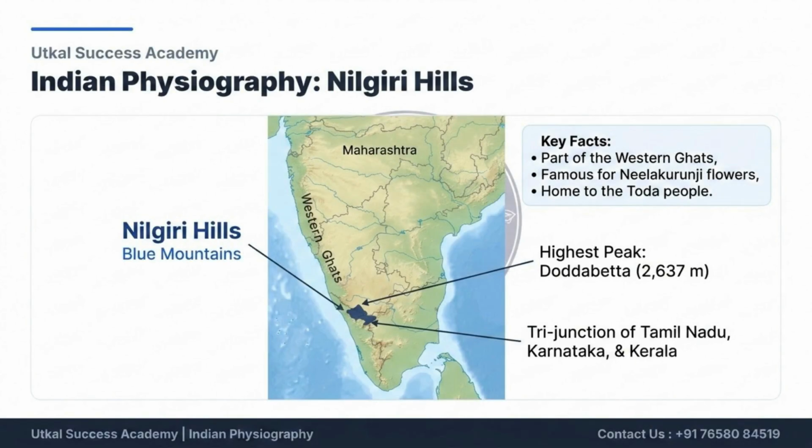The Nilgiri Hills, or Blue Mountains, are part of the Western Ghats. Key facts include that they are famous for Neelakurinji flowers and home to the Toda people. The highest peak is Doddabetta at 2,637 meters, and they form a tri-junction of Tamil Nadu, Karnataka, and Kerala.